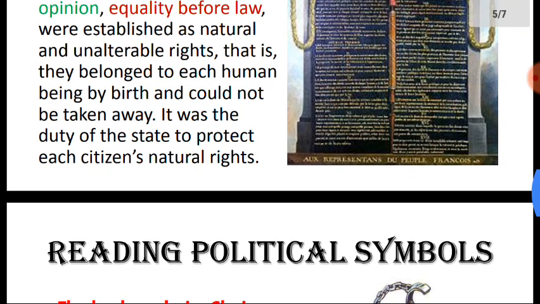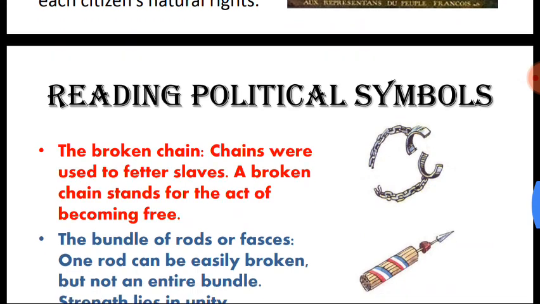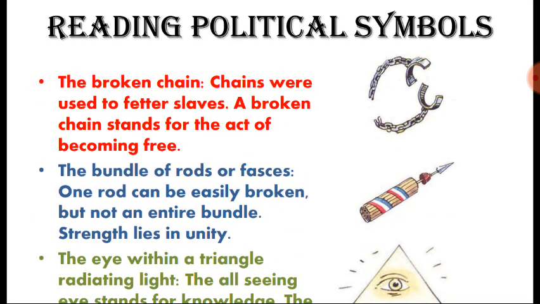There are some political symbols that were famous at the time of the National Assembly. You can see all the symbols on the right-hand side of your screen and what they mean on the left-hand side.